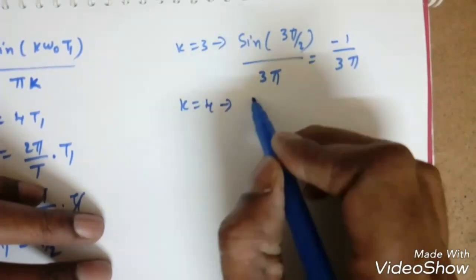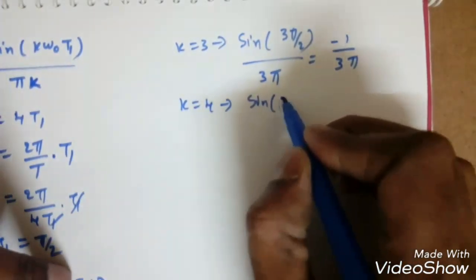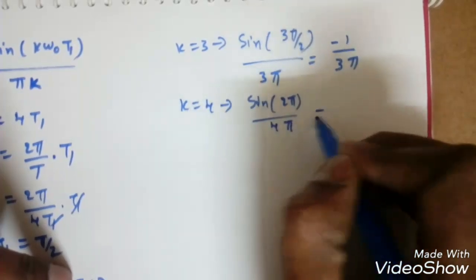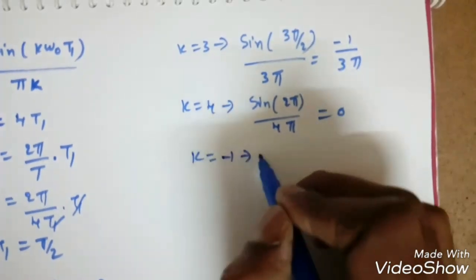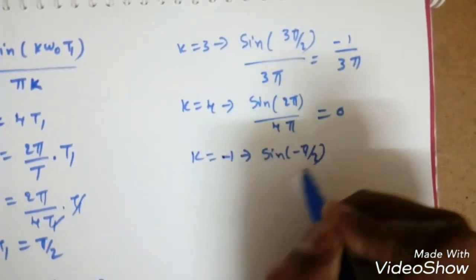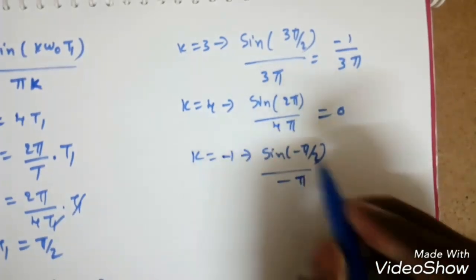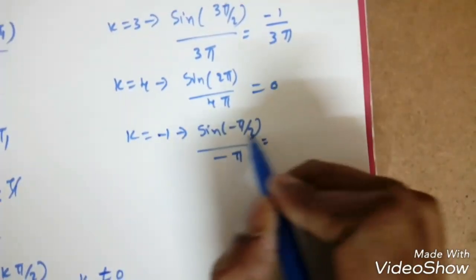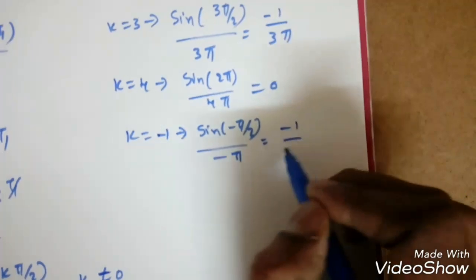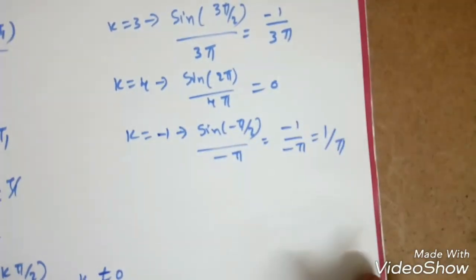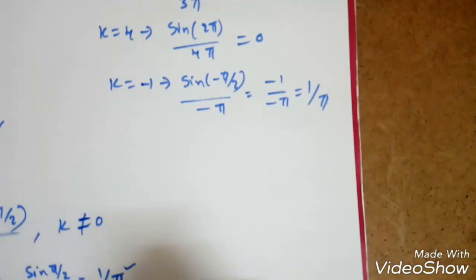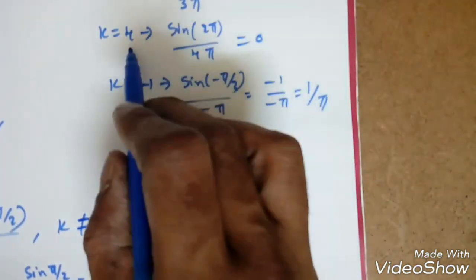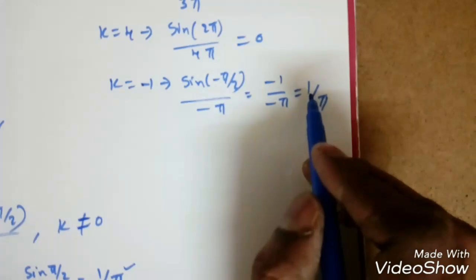Similarly, k is equal to 4. So we get sine 2 pi by 4 pi, again it will be 0. Similarly, if I substitute k is equal to minus 1, it becomes sine minus pi by 2 by minus pi. Sine minus theta becomes minus sine theta, so minus 1 by minus pi, again it is 1 by pi. That means for a1 we are getting 1 by pi, a2 we are getting 0, then a3 minus 1 by 3 pi, then k equal to 4 we get 0, and for k equal to minus 1 we get 1 by pi.